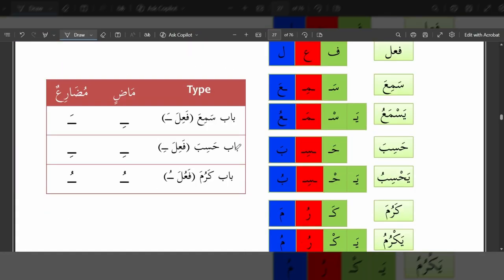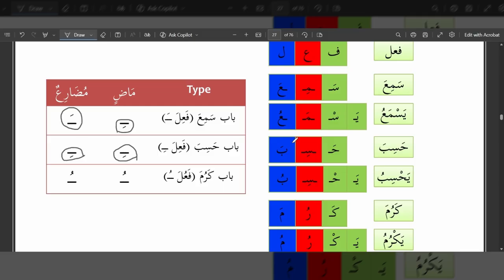Then we have bab sami'a, where in madi the vowel on the ain kalima is kasra, but in mudari it is fatha. So sami'a becomes yasma'u. Then bab hasiba is where in fi'al al-madi the vowel on the ain kalima is kasra, and in mudari also it remains kasra.